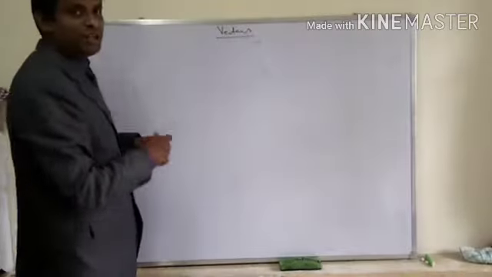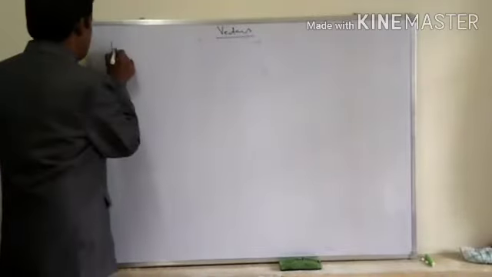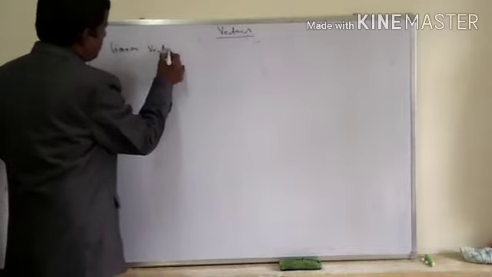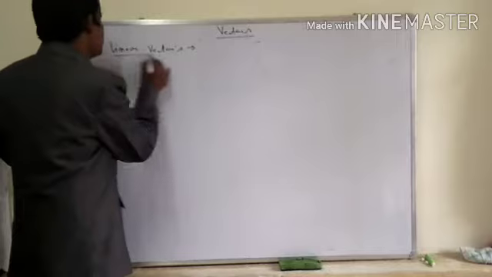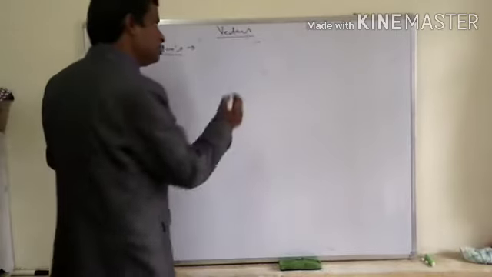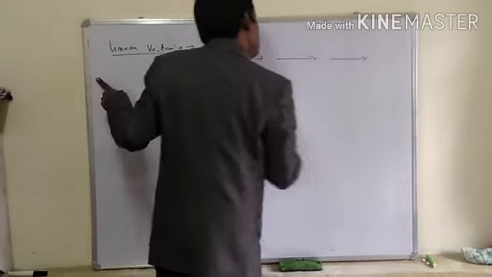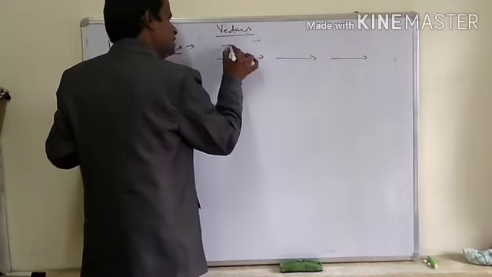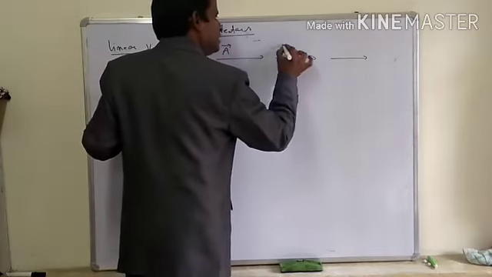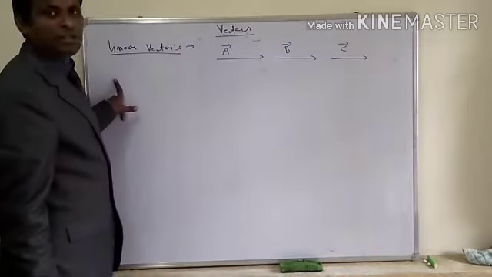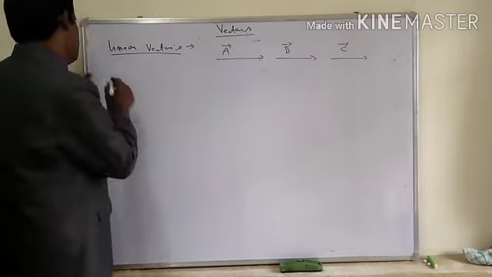Now linear vectors. Vectors lying on the same line. If two or more vectors lie on the same line, then all those vectors are said to be linear vectors. Getting it?